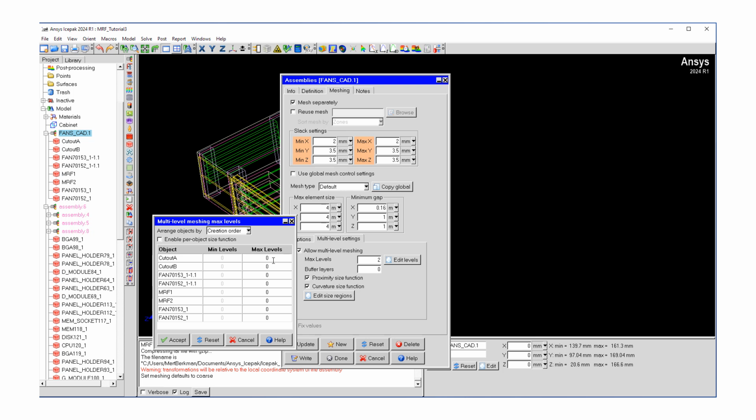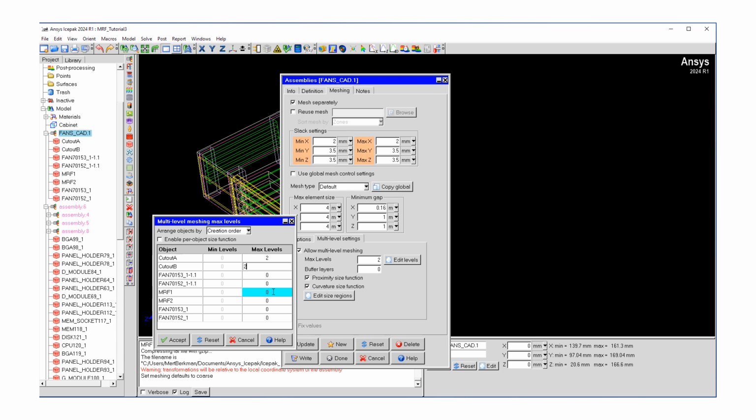So the higher the level, the finer the mesh it's going to do. Each time it's going to halve the hex mesh. So I'd like to change some maximum levels. And one thing I find is if you click here and try to punch in a number, it does not work. So what you want to do is actually go here and double click the left mouse button, not single click. And let's start putting some numbers. Again, don't forget to double click.